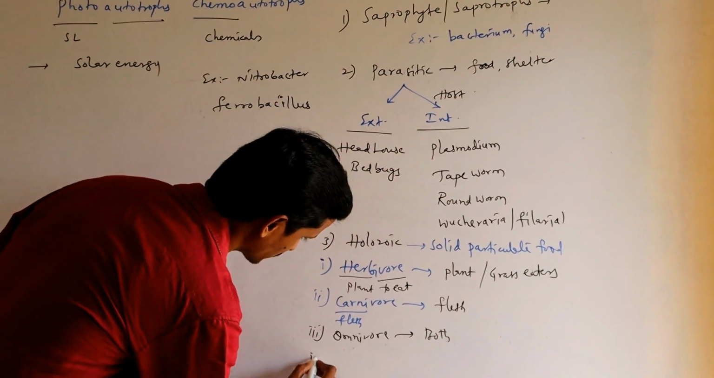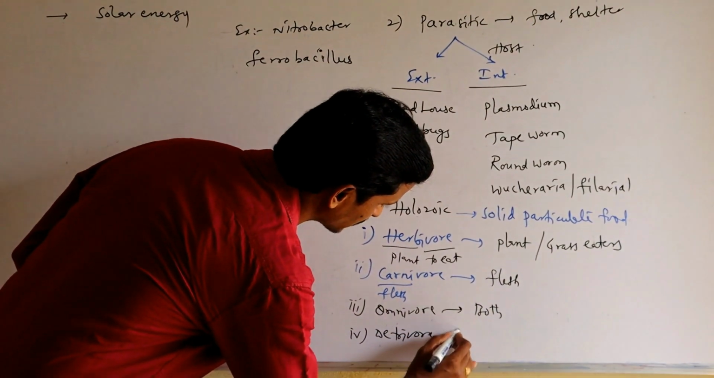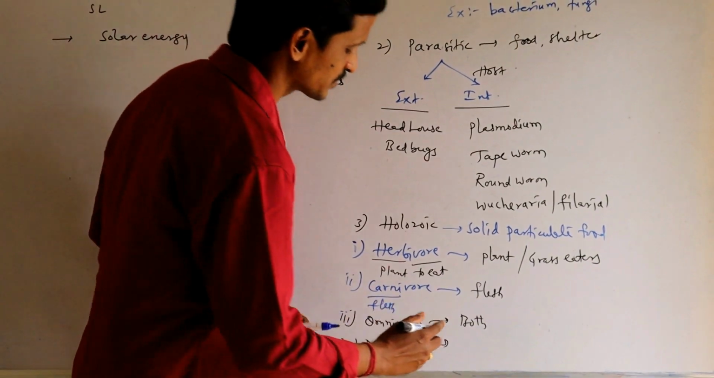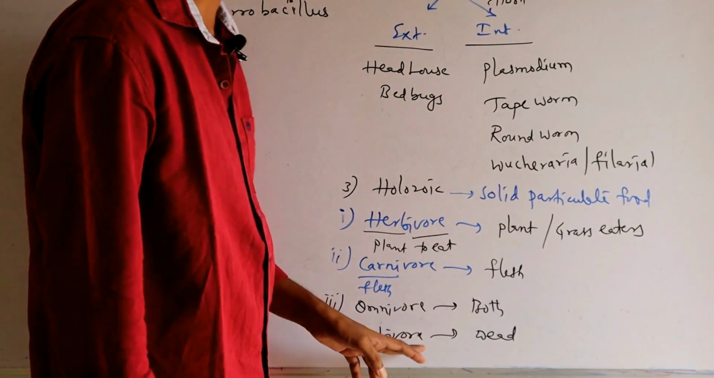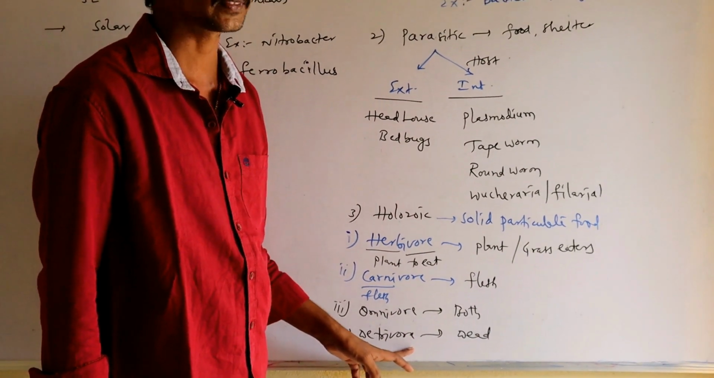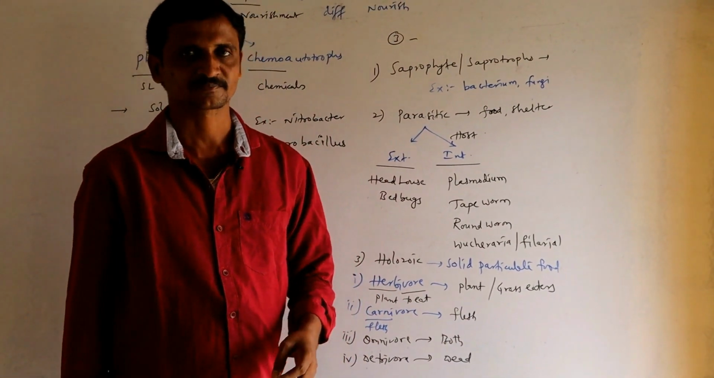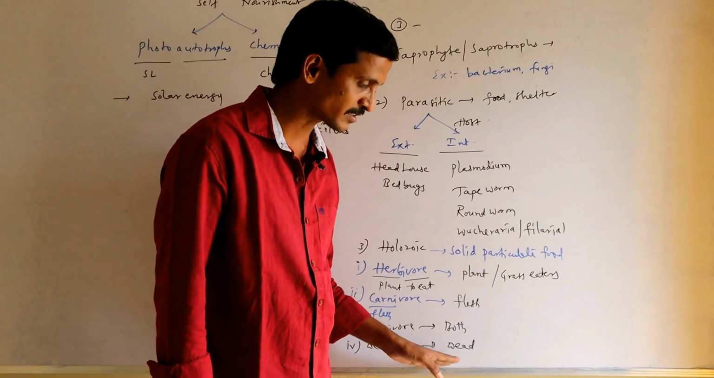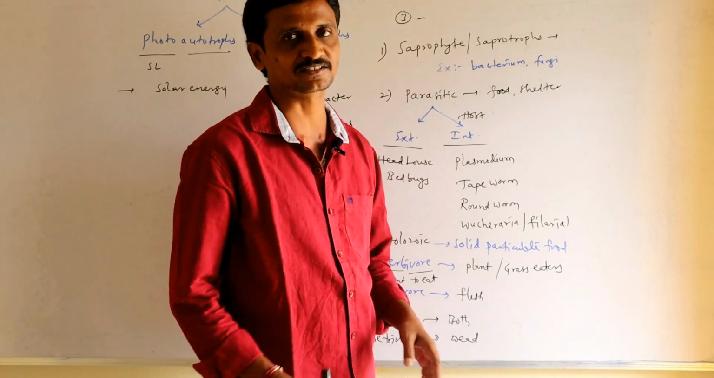Then along with this, there is a fourth one, that is detrivore. Detrivore is nothing but the organism which depends on only dead organisms. Well-known examples: hyena and vulture. These are called carbon feeders. These are also called scavengers.